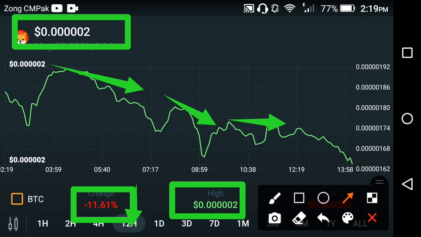I think this kind of fall continues for the next 1 day or 2 days. After 2 days, after 3 days, the falling period of Shiba coin ends, and the jumping period of Shiba coin starts. And I hope it will give you a good amount of profit, friends. So I think the coming 2-4 days are the only falling days of Shiba coin, friends. So that is the prediction of Shiba coin, friends.